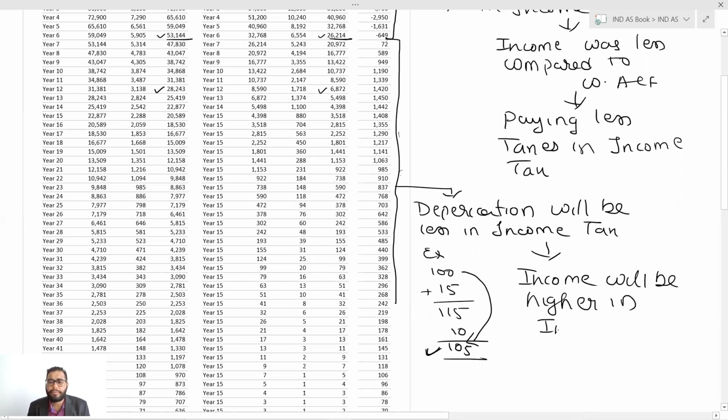In income tax, compared to your Company Act, for example, Company Act profit was this much, IT is this much. When your income tax depreciation is low compared to your Company Act depreciation, now, higher income means, simply, higher taxes.